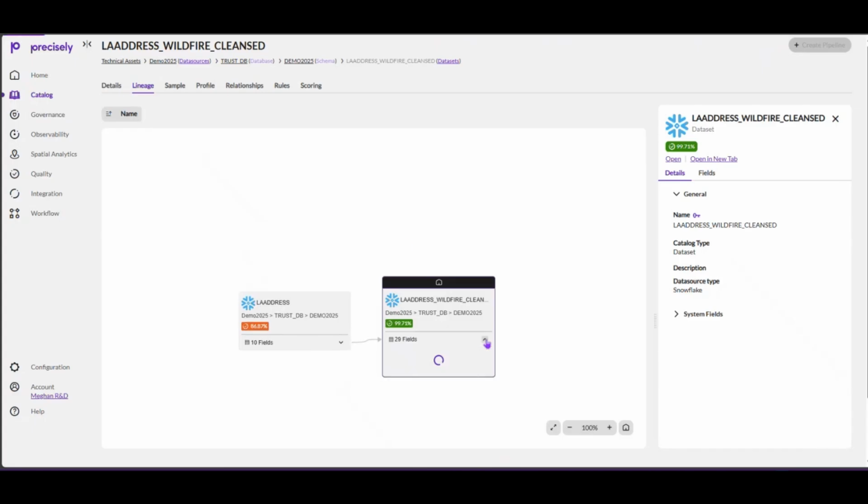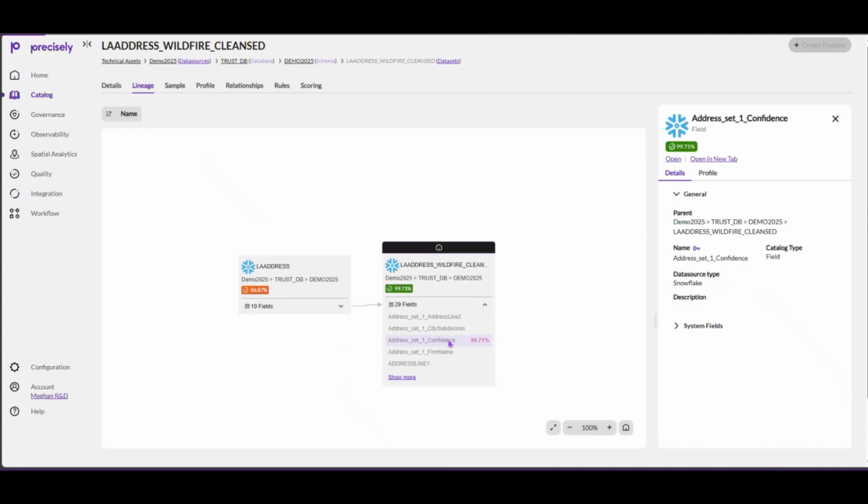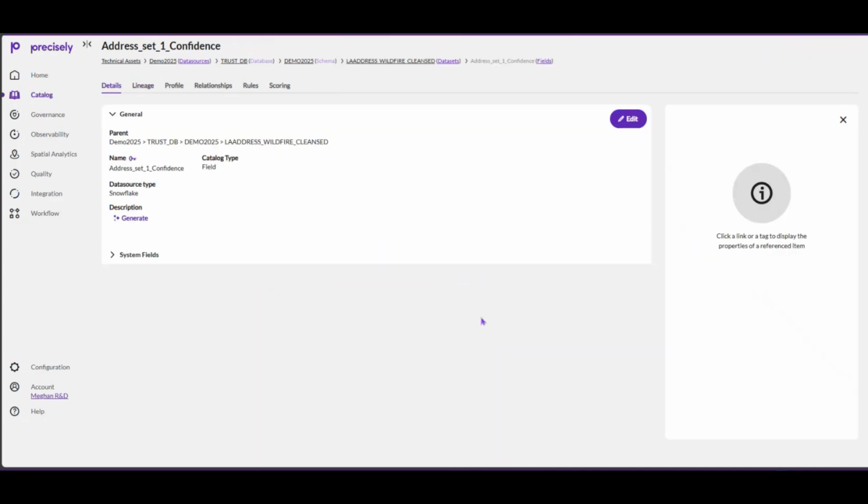Now, from here, we're also able to add more context to our data set with integrated artificial intelligence. So while looking at my data field here, I can simply select Generate under Description, and we'll use AI to create a description for this specific field. This level of automation makes data-driven decision-making faster, more reliable, and most importantly, scalable.